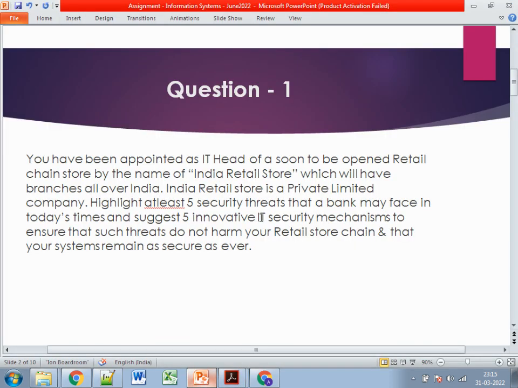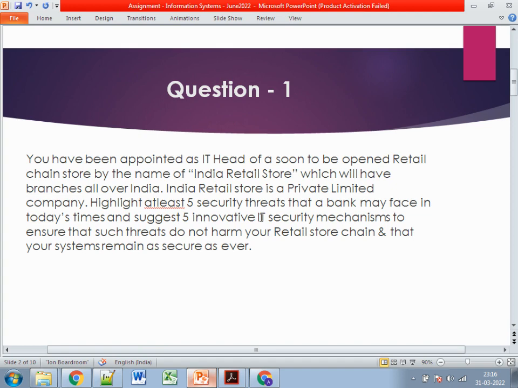Going to the first question: you have been appointed as the IT head of a soon-to-be-opened retail chain store by the name of Indian Retail Store, which will have branches all over India. Indian Retail Chain is a private limited company. Highlight at least five security threats that a bank may face in today's time and suggest five innovative IT security mechanisms to ensure that such threats do not harm your retail store chain and that your systems remain as secure as ever. Right. So first of all, there is a typo.